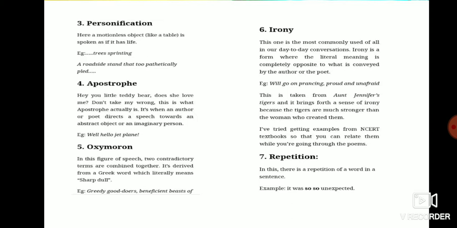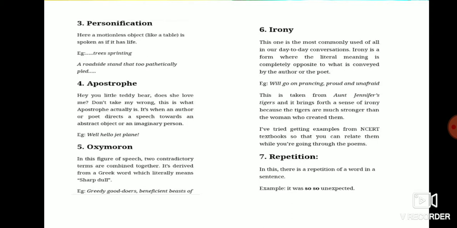Apostrophe, I have already told you: hey you little teddy bear, does she love me? The example is, well, hello jet plane. Oxymoron: here in this figure of speech, two contradictory terms are combined together, as in greedy God, good doers, beneficent, bestow.